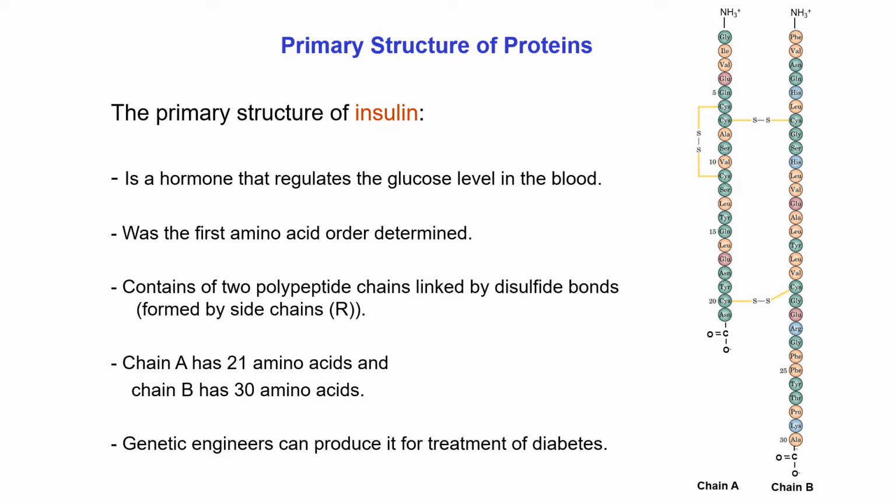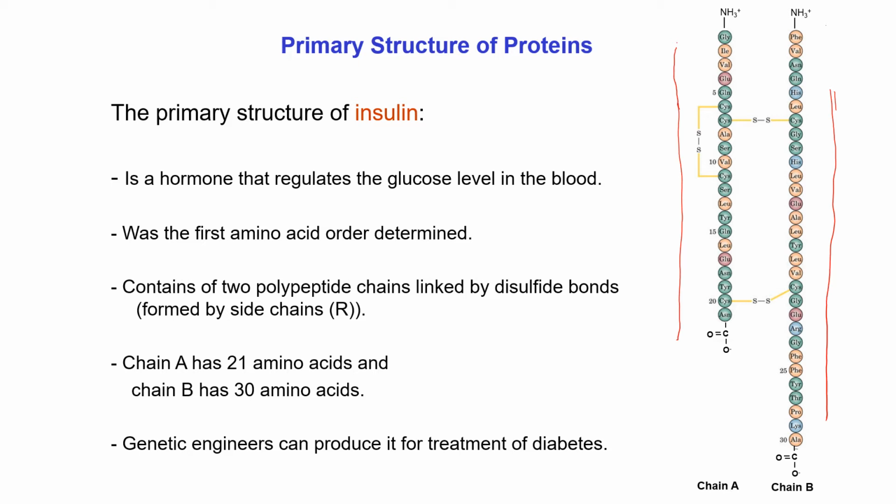We can see that there are two polypeptide chains. One is composed of 30 amino acids and the other is composed of 21 amino acids, and we can see the sequence of the amino acids from N terminal to C terminal. We also get this information from this figure.